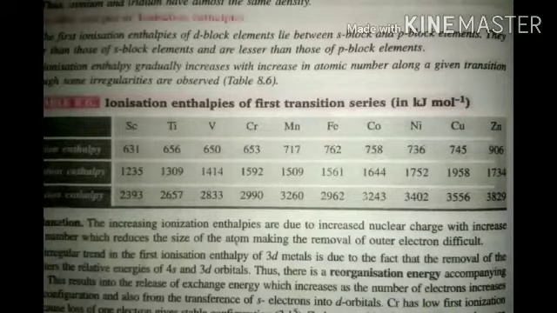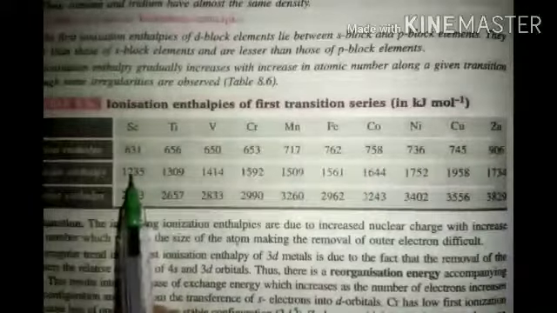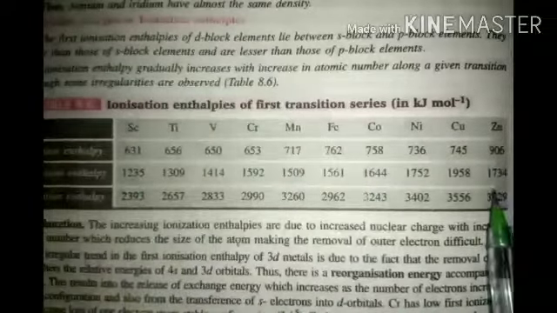This is only the first transition elements that we discussed for ionization enthalpy. Just remember: from scandium to zinc, the first, second and third ionization enthalpies increase from first to last.